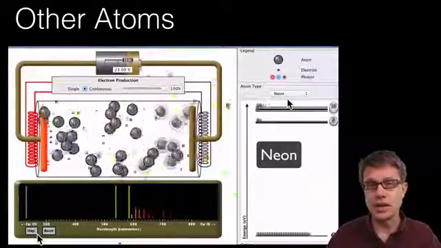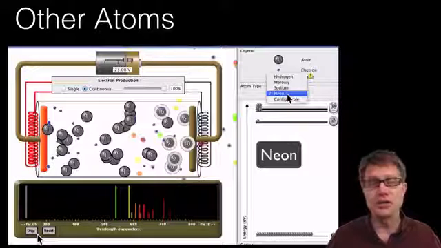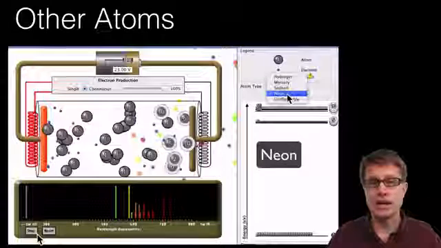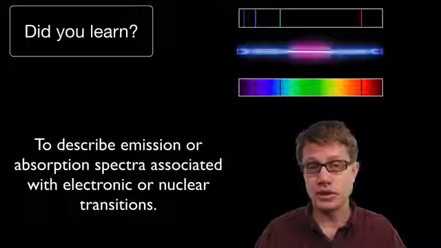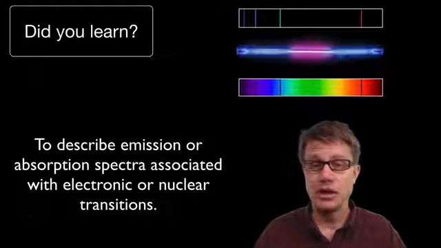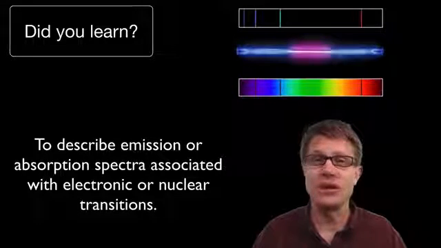And so when you look at a neon light and it gives that reddish color, it's the sum of all those different photons that are being given off from that neon gas. And so did you learn to describe emission, again, that's what's given off, and absorption spectra, and associate that with electron or nuclear transitions? I hope so, and I hope that was helpful.